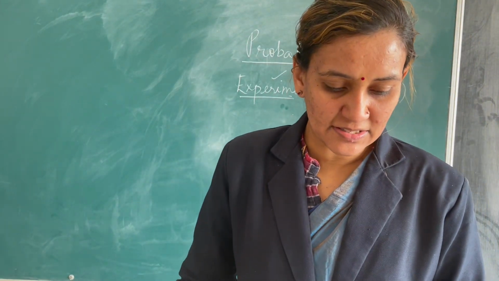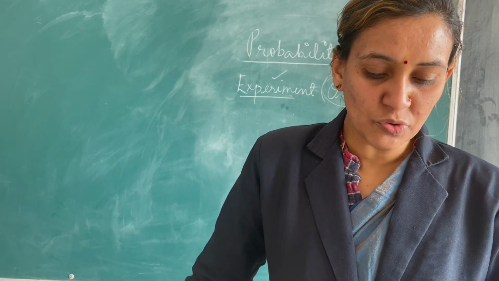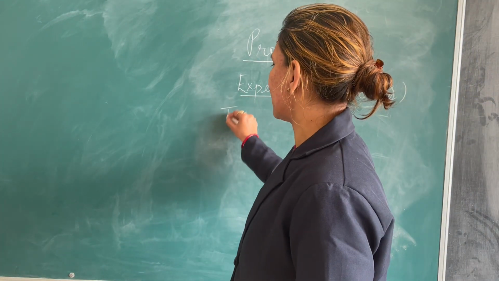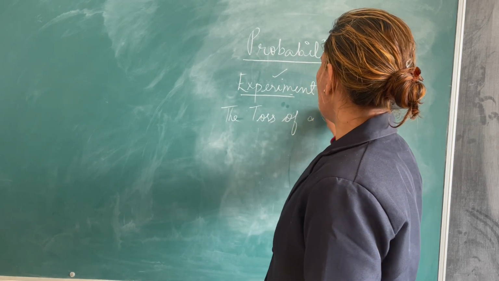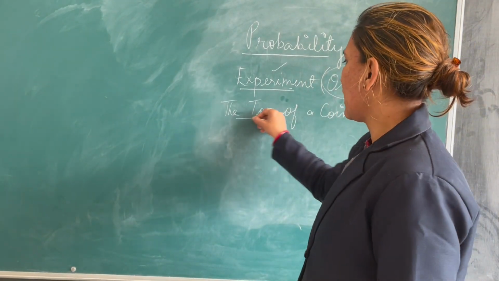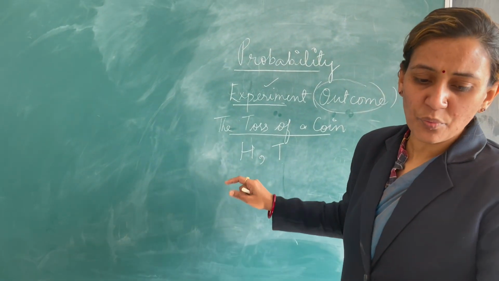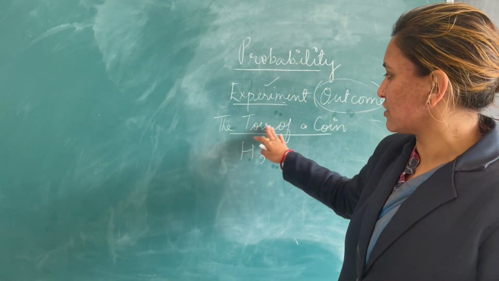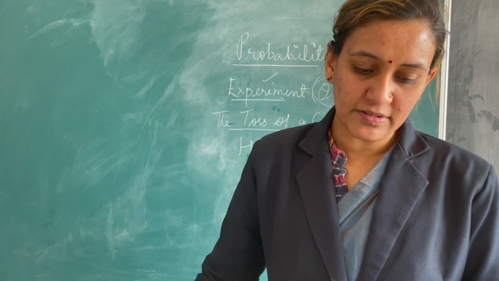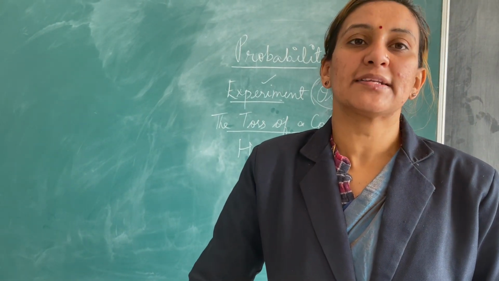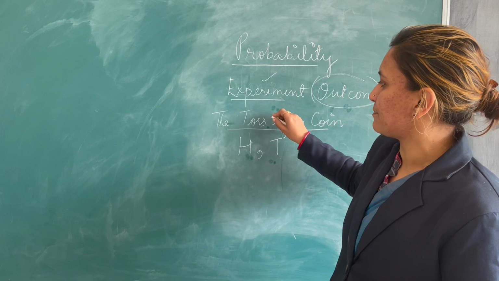Now let me share an example. The toss of a coin is an experiment. You know that whenever you toss a coin, either it will give a head or it is going to give a tail. So head and tail of that tossing of a coin are the outcomes. So the toss of a coin results in one of two possible outcomes, that is head and tail. So the toss of a coin is an experiment.